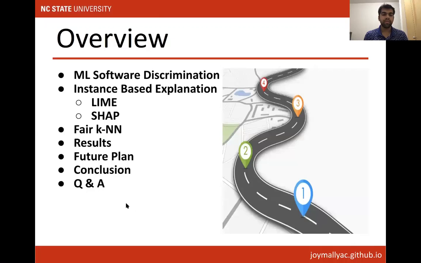This is the brief overview of my talk. First, I will talk about ML software discrimination. Then I will present how to find the bias or discrimination using instance-based explanation. There are two common approaches, LIME and SHAP. Then I will describe their shortcomings. Then comes the fair KNN, which is my method to overcome those shortcomings. I will show some preliminary results. Then I will talk about my future plannings. Then I will conclude and I will be open for questions.